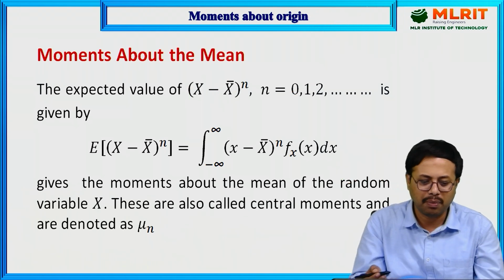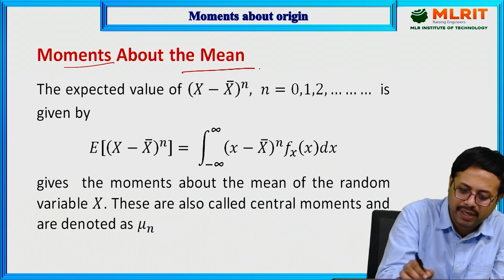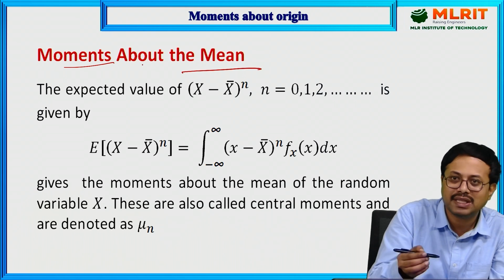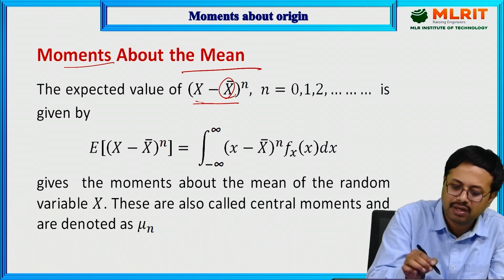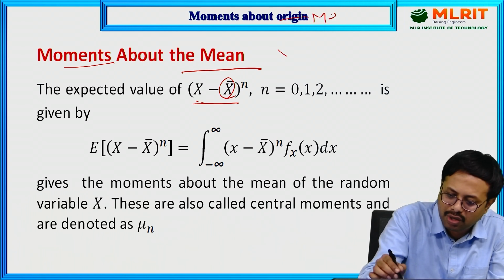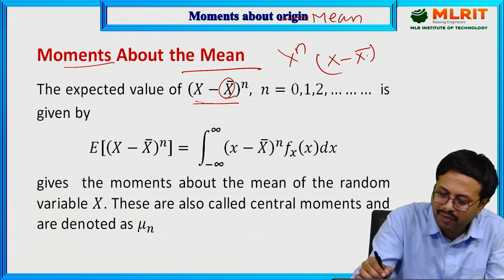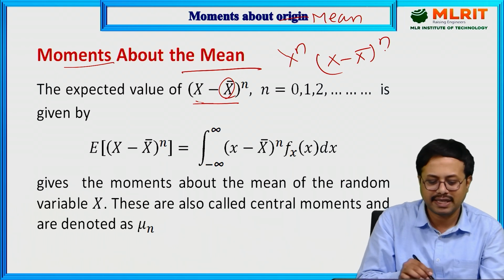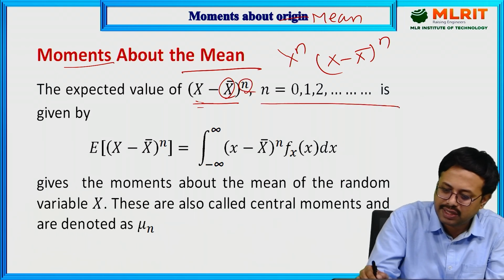Now the formula also comes into the picture in the same manner. Moments about the mean means moments we are considering with respect to the mean, which is why we take x bar also. In the previous moment about the origin, we had only x power n. Here we have x minus x bar power n, where n equals 0, 1, 2, and so on.